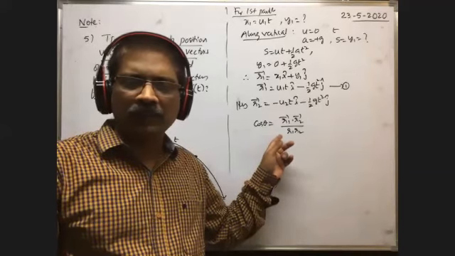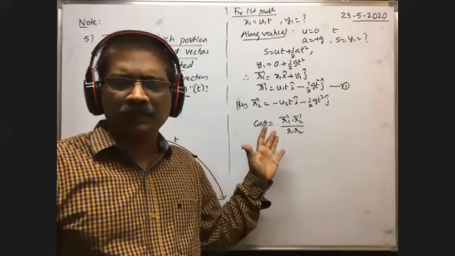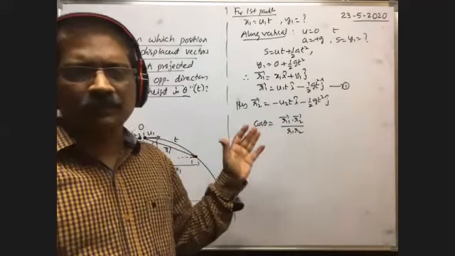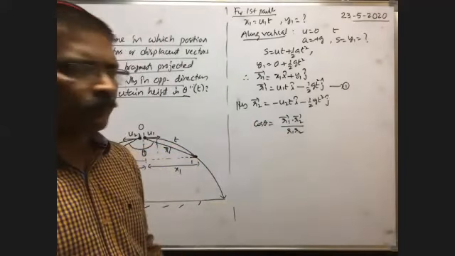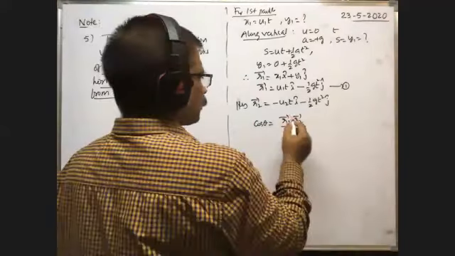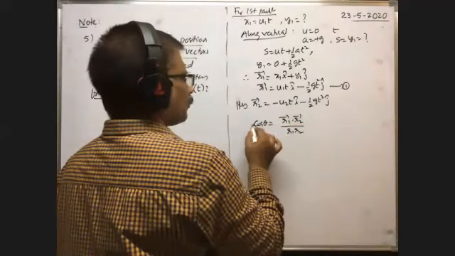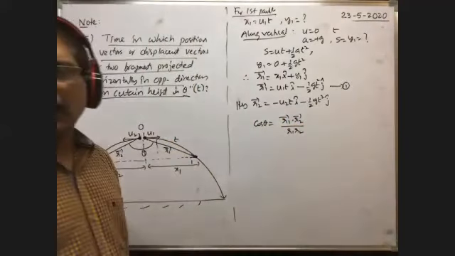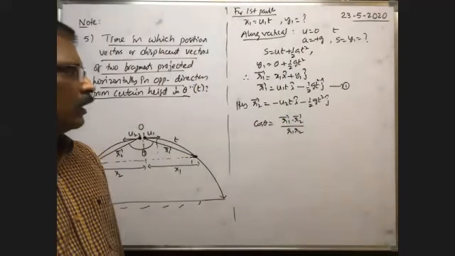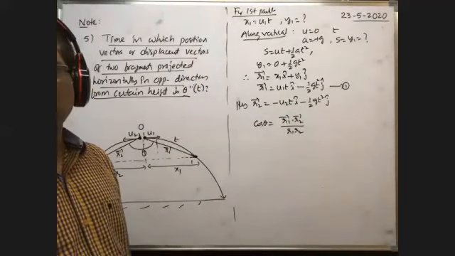There is no 2 here, because the dot product means r1 bar dot r2 bar is equal to r1 r2 cos theta only, not 2. 2 will not be there.